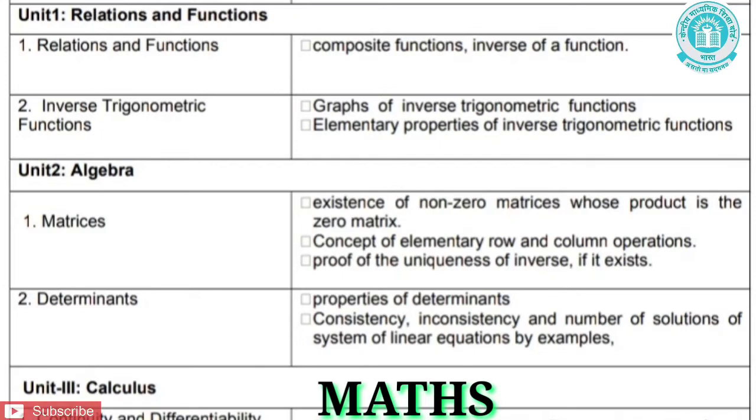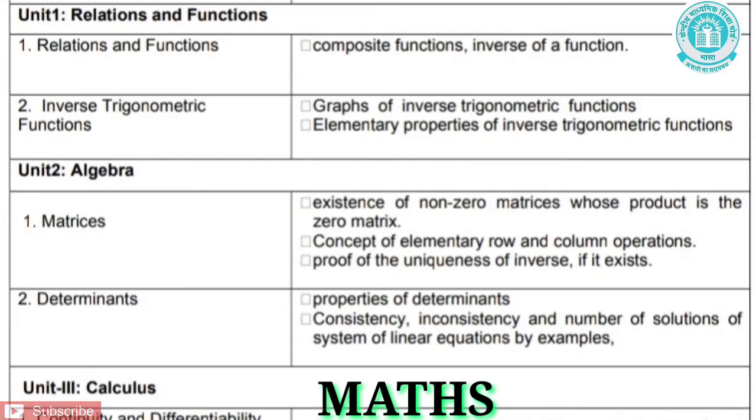The deleted portion for class 12 is the first chapter, relations and functions. Under this chapter, composite function and inverse of a function have been removed. Let us see the second chapter, that is inverse trigonometric functions. Under this chapter, graphs of inverse trigonometric functions and elementary properties of inverse trigonometric functions have been removed.